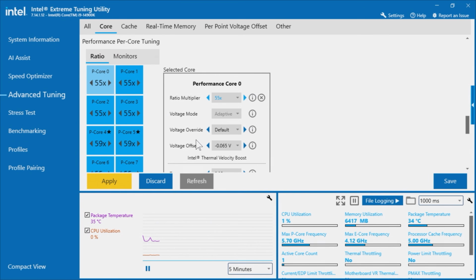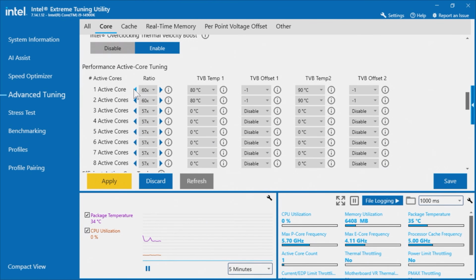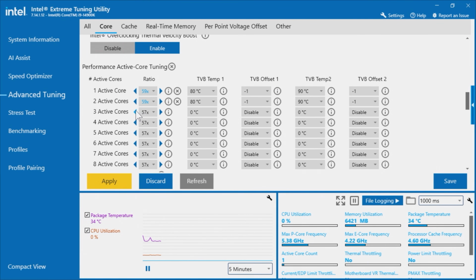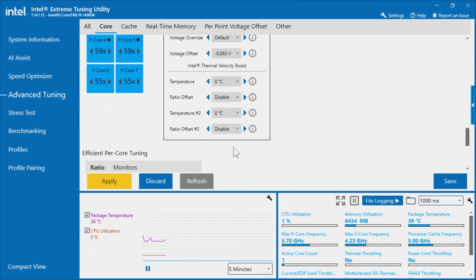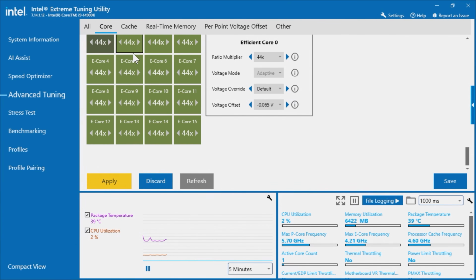So what we're now going to do is go through and adjust the ratios, reducing the two performance core ratios down to 59 and the active core ratios down to 55. And you can see the two top active cores, which are performance cores there. We're going to keep the TVB limits or reduction in place should they reach that temperature, to enable safe play.